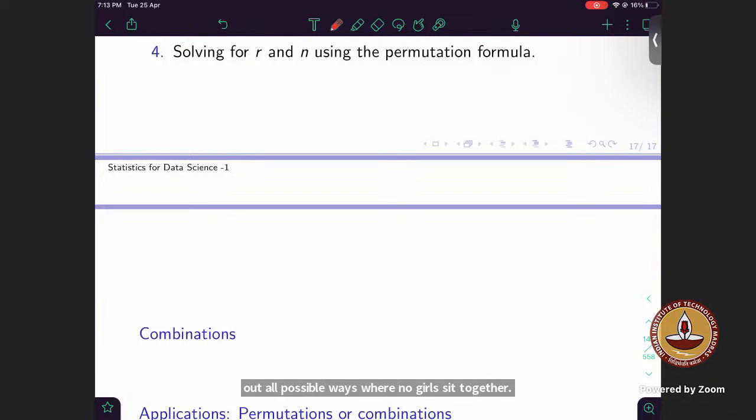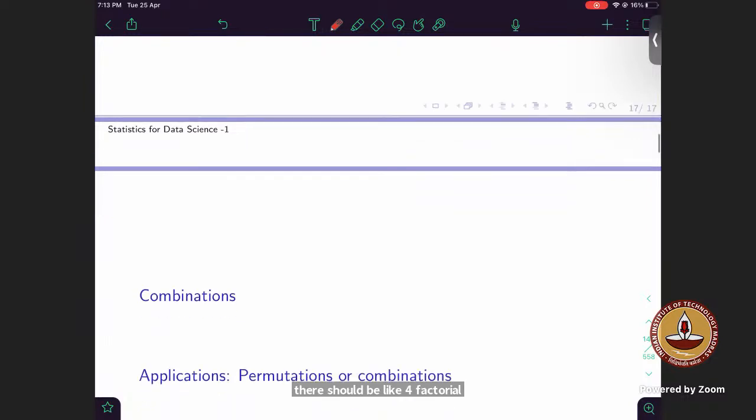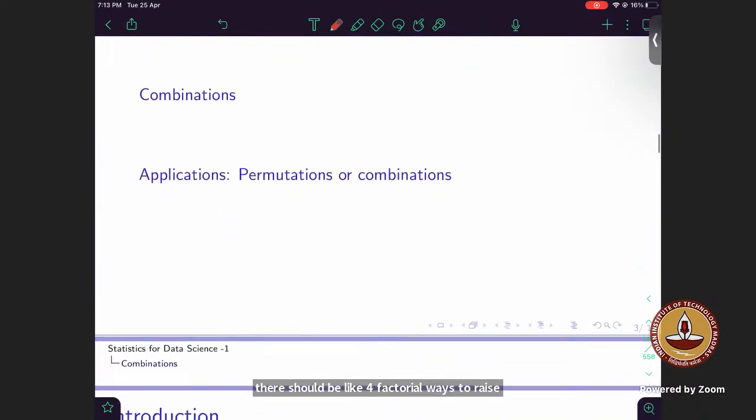So we can just fix one boy, and after fixing one boy, there should be 4 factorial ways to arrange. Don't tell me the answer, just tell me the expression.